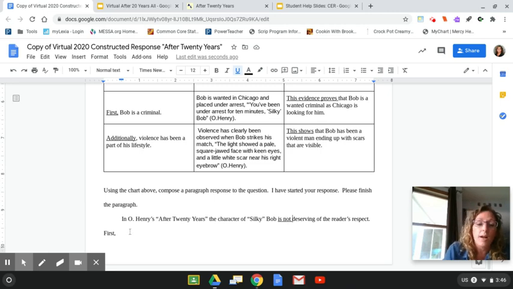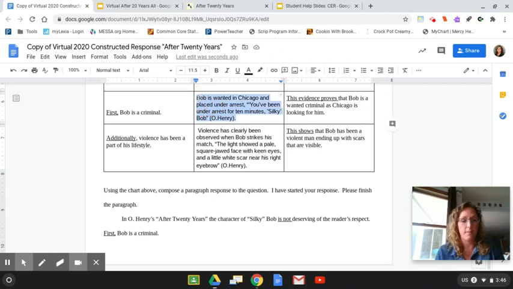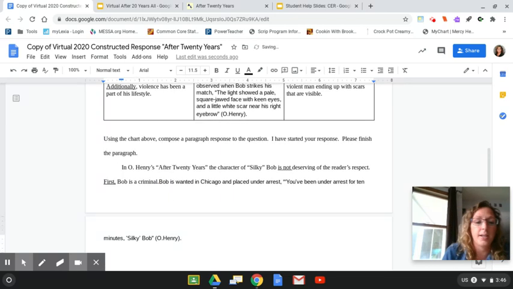So now I'm going to go in to giving you my first claim. My first claim is right here. First, Bob is a criminal, and I'm going to put that right here where it says first. Now I'm going to give you my first piece of textual evidence, and I'm going to copy it out of the box and paste it right here.